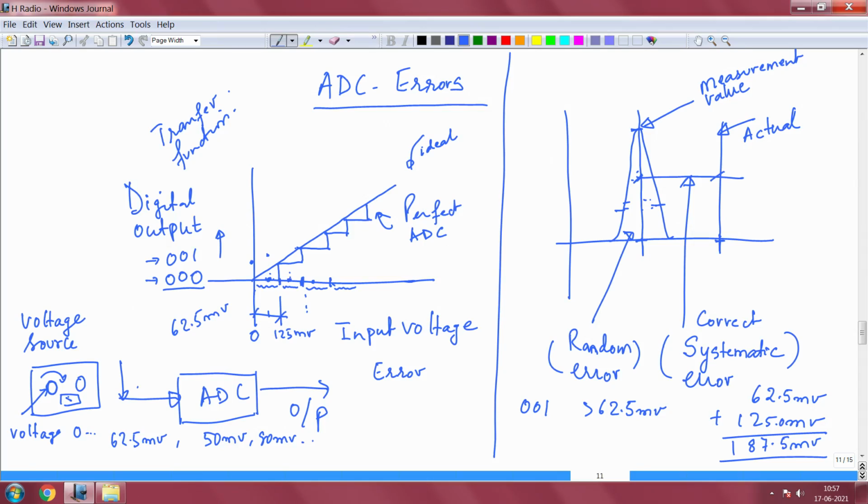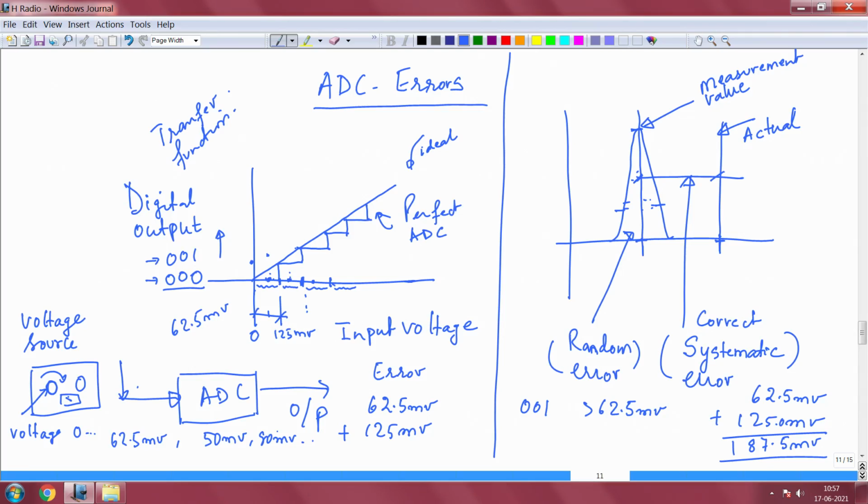Now, how do you account for all this? But one thing you can tell for sure, if it triggers at, let us say, 62.5 millivolt, the next trigger will definitely be after 125 millivolts, that you can be sure, okay.